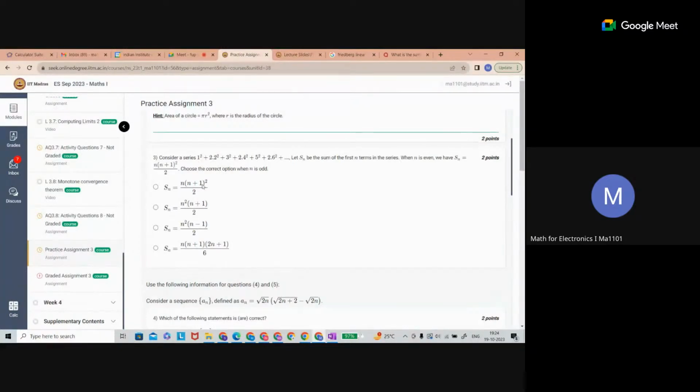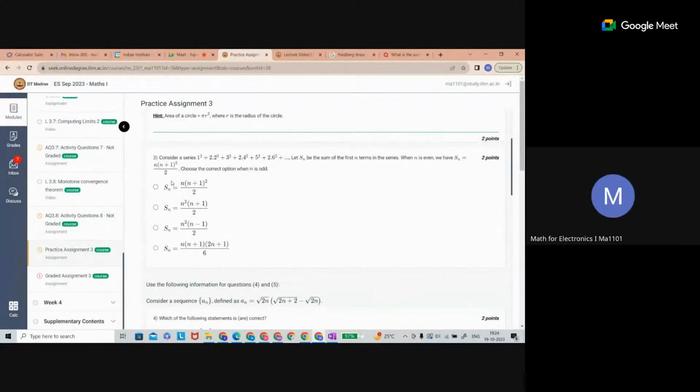The meaning of the partial sum is the same, there is no difference. Correct? Yes, sir.